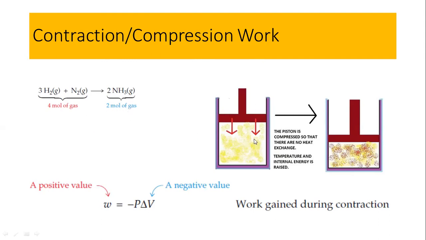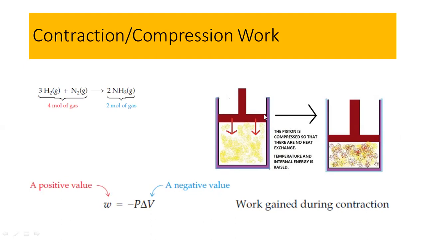First there were 4 moles, now the volume is decreased, so this is called the contraction or the compression. You must know this was the initial volume, and the volume is decreased.